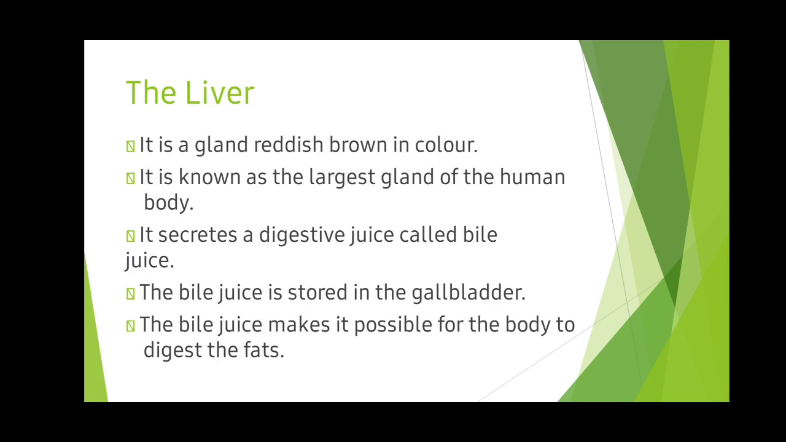Next, the liver. It is a reddish brown gland. It is known as the largest gland of the human body. See, the stomach is the widest part of the alimentary canal and the liver is the largest gland of the human body. It secretes a digestive juice called bile juice. The bile juice is stored in the gallbladder. The bile juice makes it possible for the body to digest fat. See, the liver secretes the bile juice and it is stored in the gallbladder. Clear?